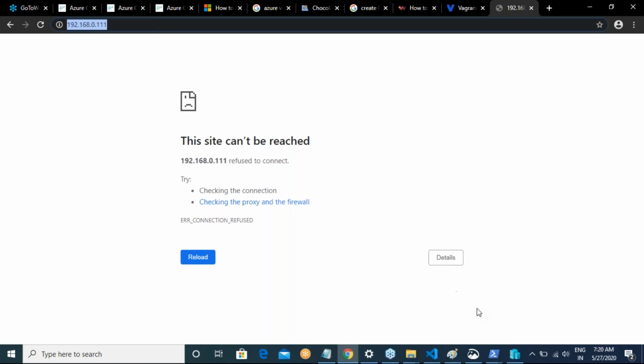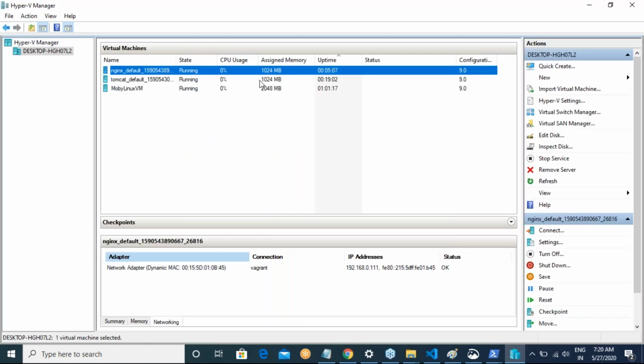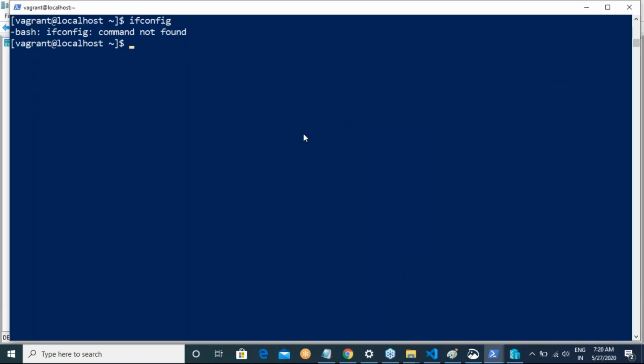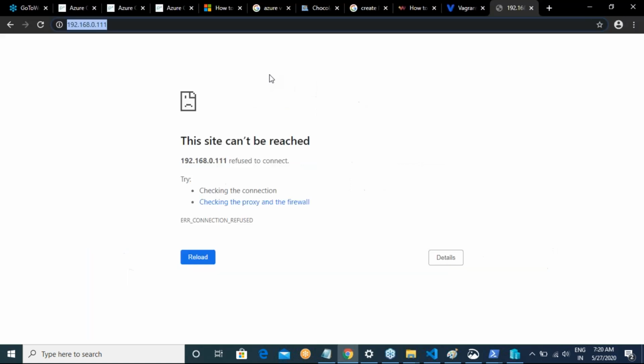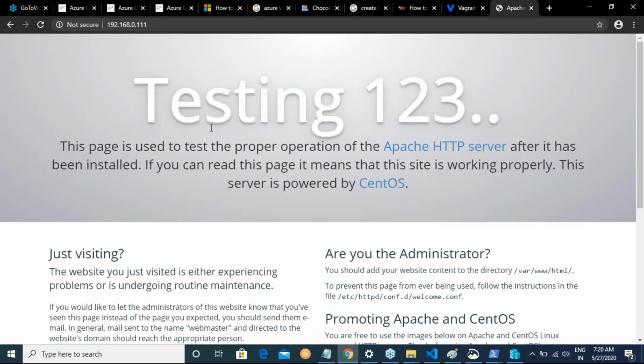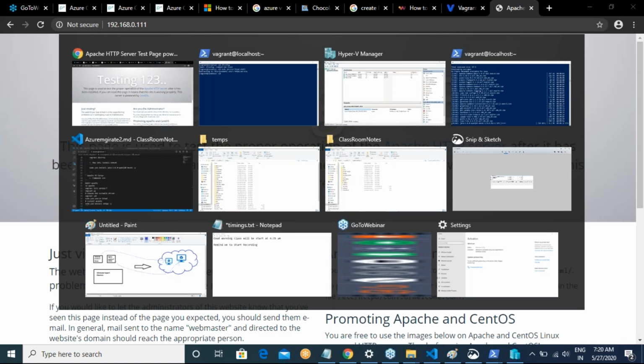Okay, right. So right now it is not accessible. Why is it not accessible? Let us see. So sudo service httpd start. Let me try to see if something happens. Are you seeing this page? So this is a message that your Apache is installing. Apache is installing, right?